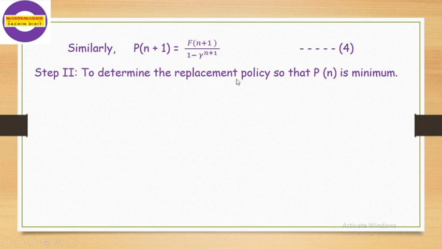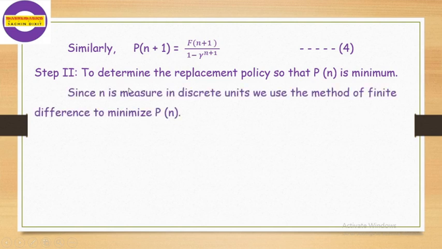Now step 2: to determine the replacement policy so that Pn is minimum. We can find the replacement policy so that this value of Pn will be minimum. Since n is measured in discrete units, we use the method of finite differences to minimize Pn.